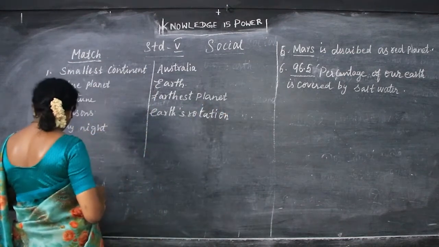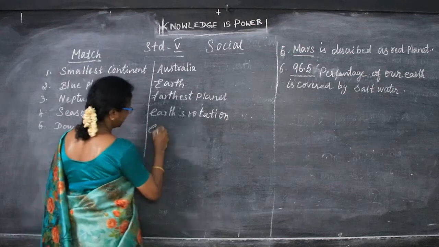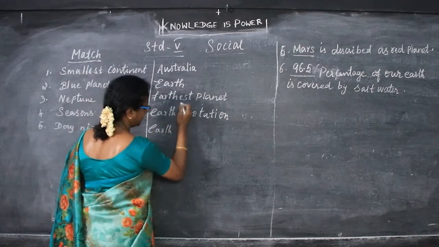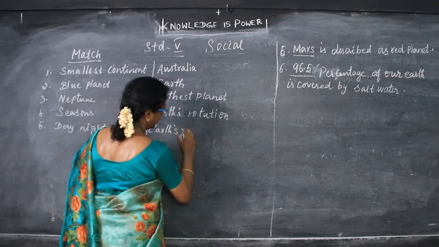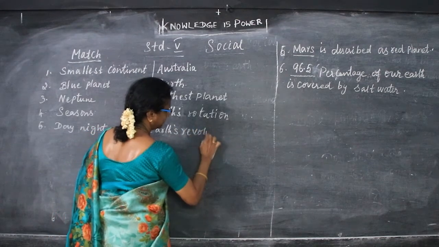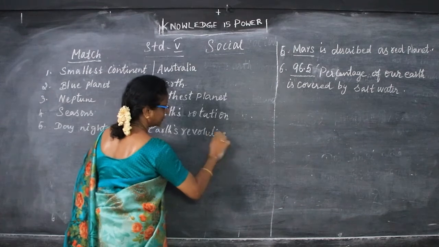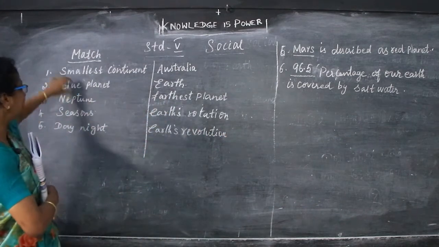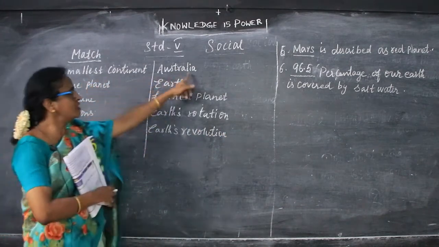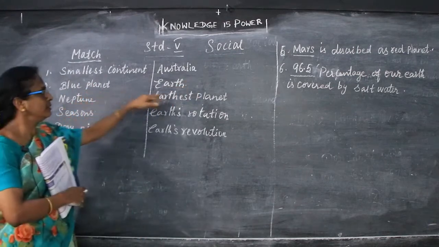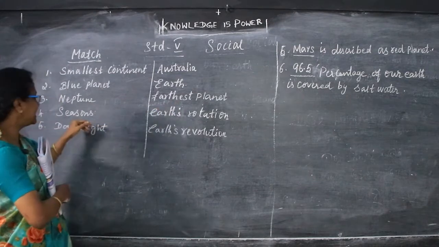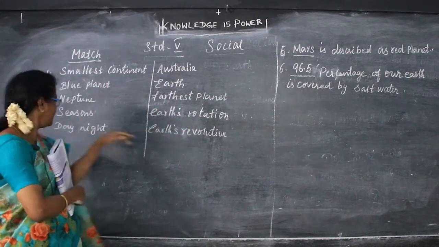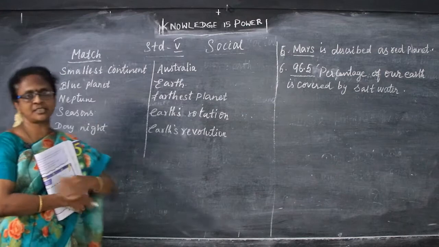And day and night caused by the Earth's revolution. This is Earth rotation and this is the Earth's revolution. Okay, so the match is smallest continent Australia, blue planet Earth, Neptune is the farthest planet, seasons Earth rotation and day and night is the Earth's revolution.